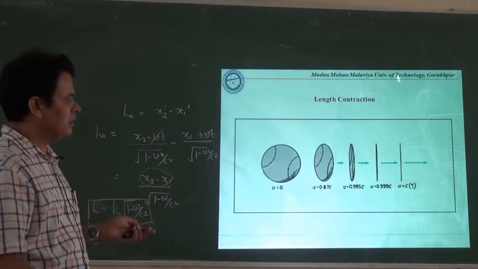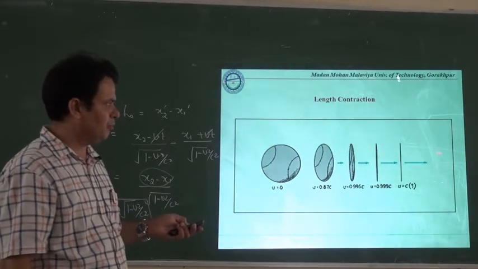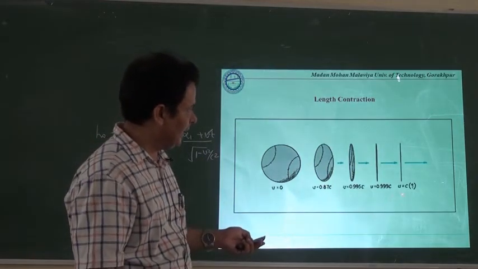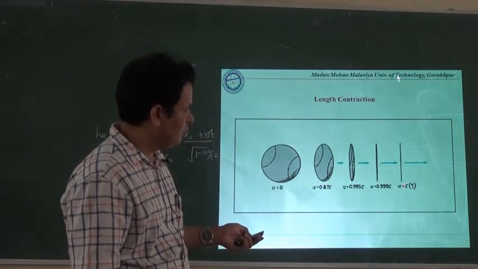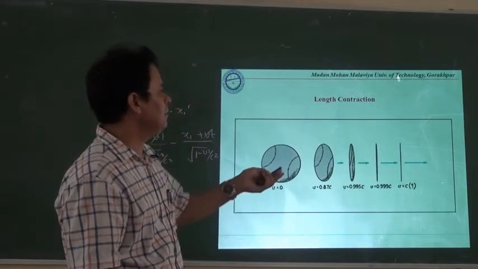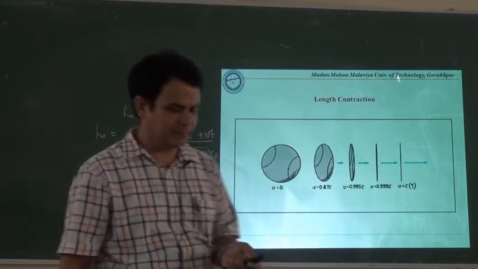Similarly you will see that along the direction of motion the length will be contracted. According to that, at v is equal to c, we will not have this circle, instead we will have a straight line.